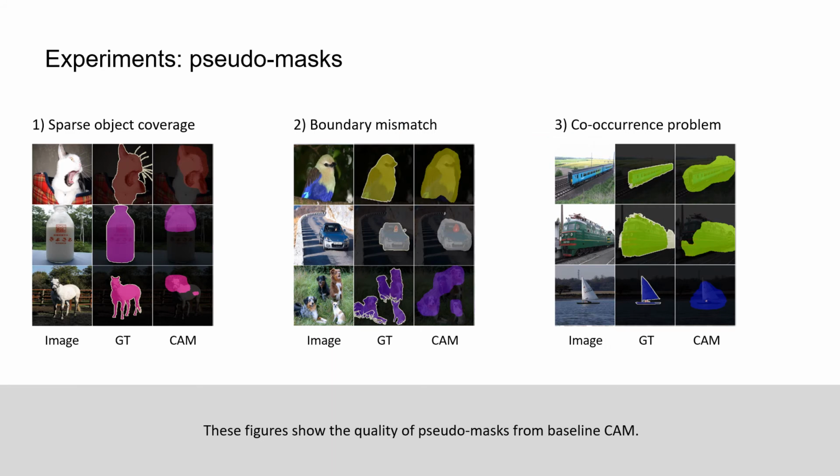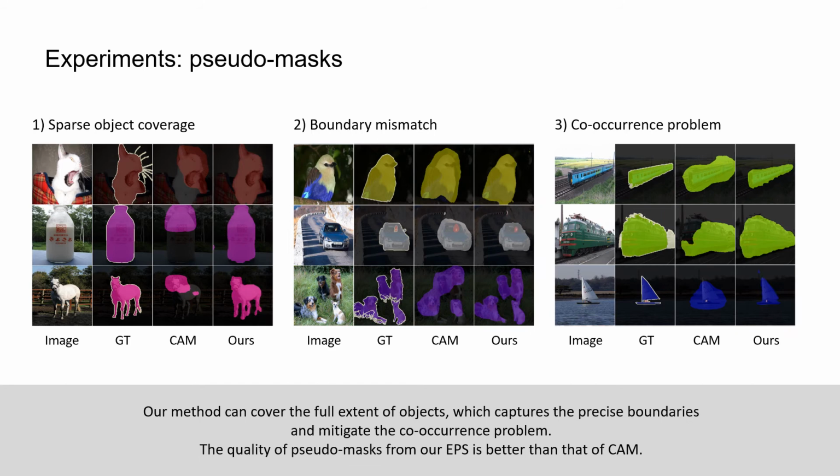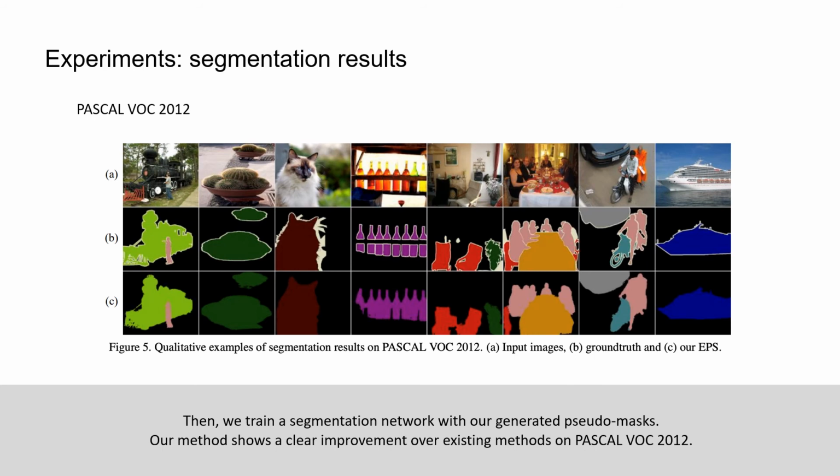These figures show the quality of pseudo-masks from baseline CAM. Our method can cover the full extent of objects, capture the precise boundaries, and mitigate the co-occurrence problem. The quality of pseudo-masks from our EPS is better than that of CAM. Then, we train a segmentation network with our generated pseudo-masks. Our method shows a clear improvement over existing methods on Pascal VOC 2012.